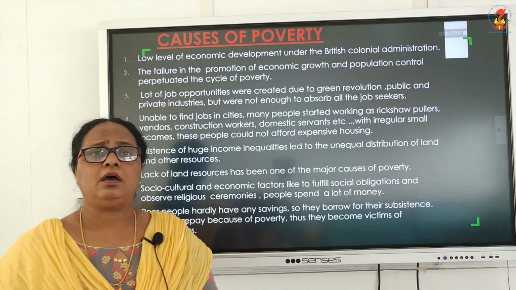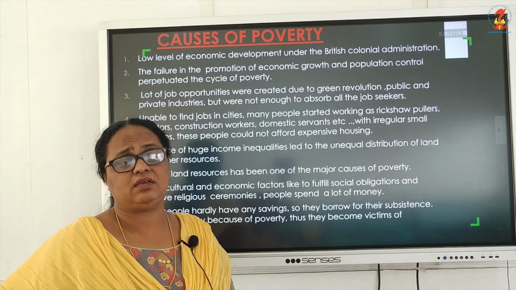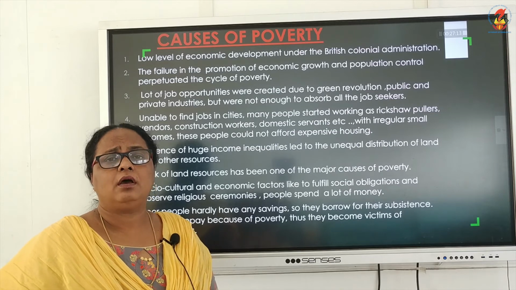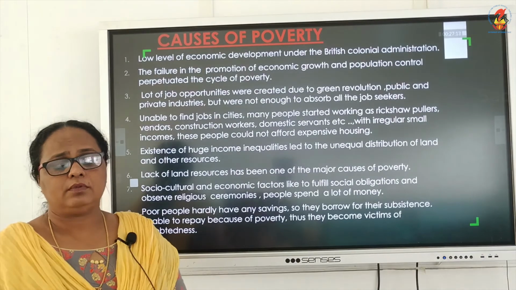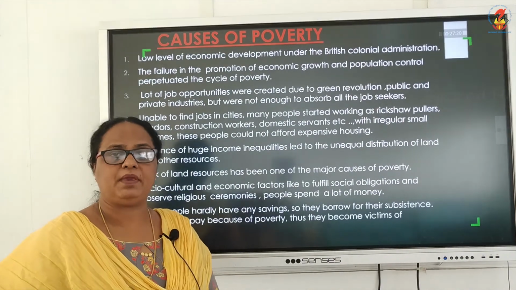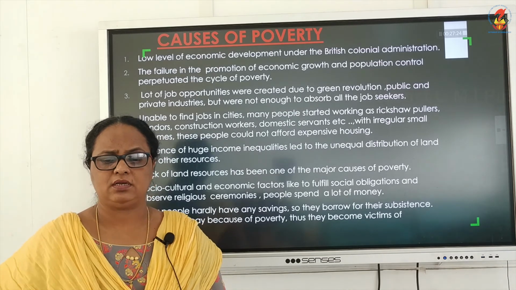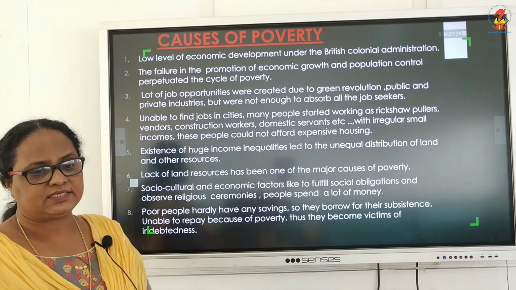Then we are all aware that poor people hardly have any savings. So naturally, for their subsistence, they will borrow from other people, maybe from their friends, or maybe from money lenders. Thus they become the victims of indebtedness.